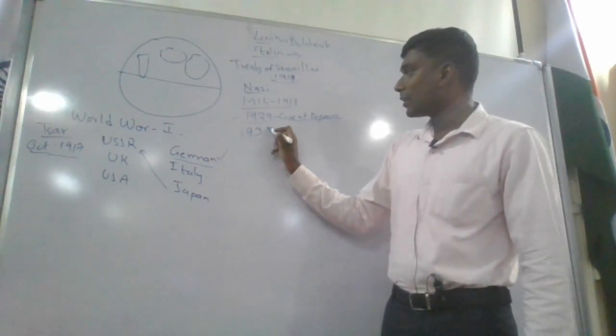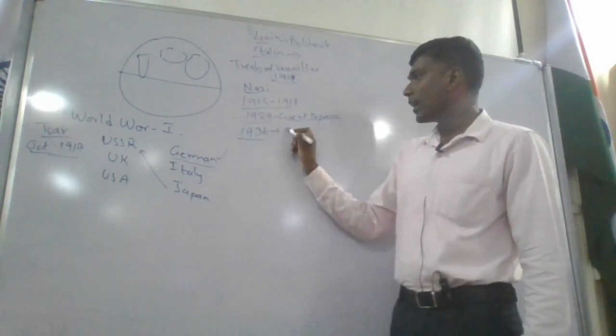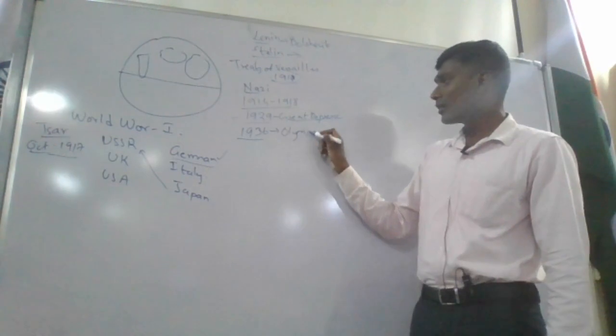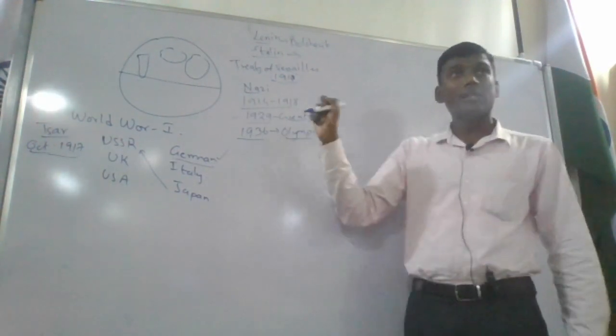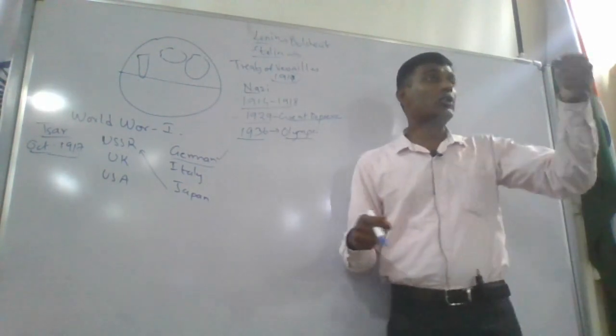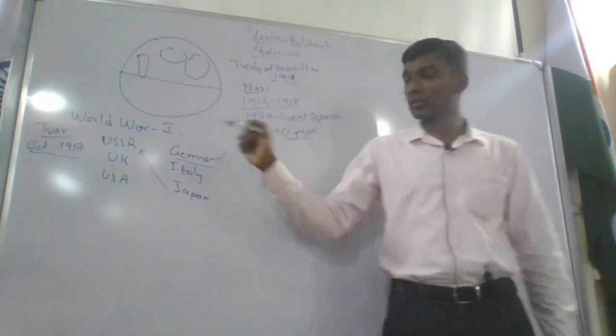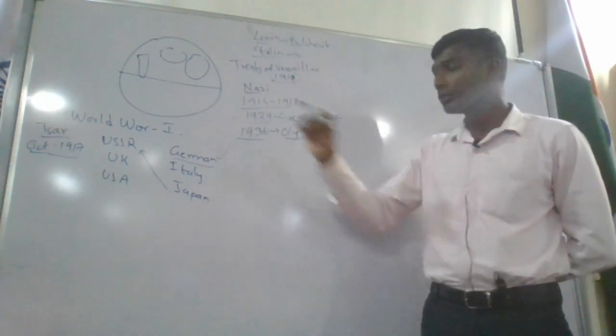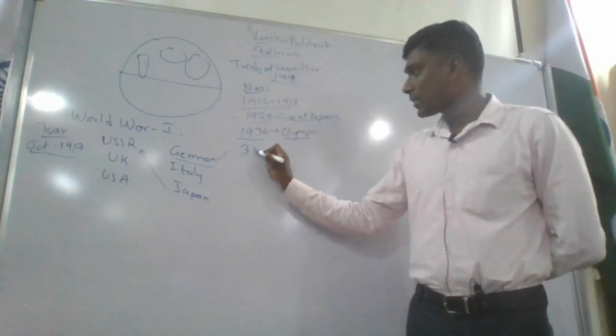By the year 1936, Hitler comes to power, and under him the Olympics were also conducted in 1936 in Berlin, and this was the first time the Olympics had a torch. This is sports related news. I'll tell you later.